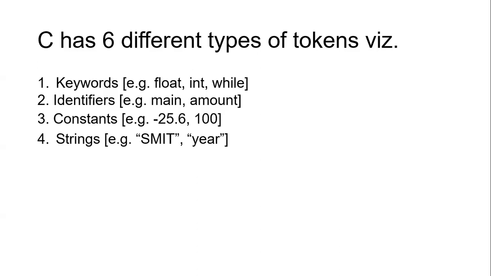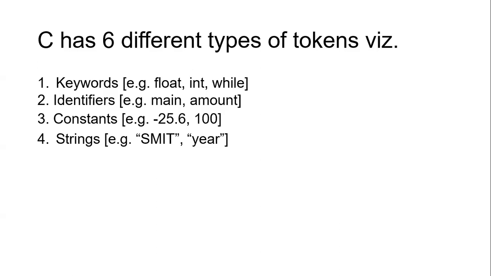But when I join and combine these characters to make a meaningful word, like Smith, which is the name of a person, or a year such as the academic year 2020, that becomes a string.